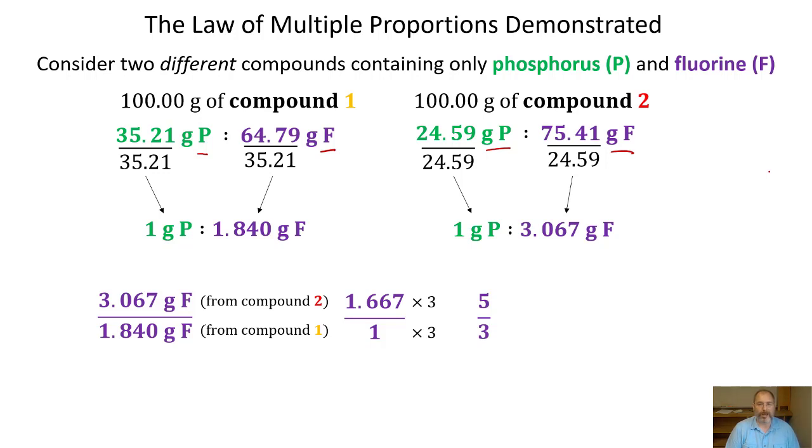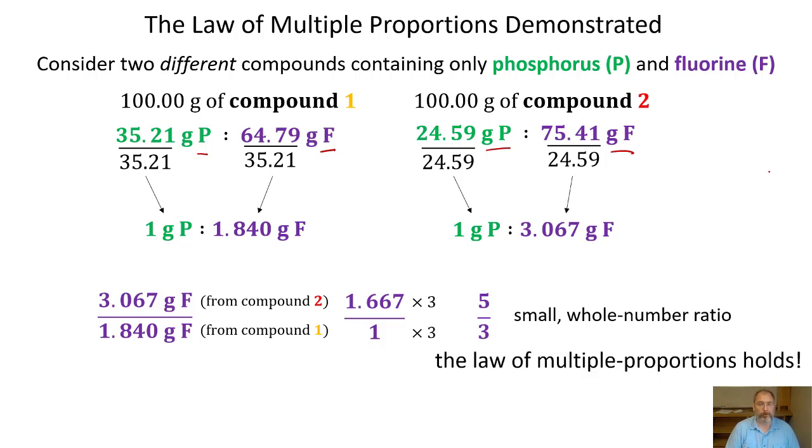Notice when you have both of these compounds and you have the same mass of phosphorus in both compounds, we see that the fluorine is indeed in a small whole number ratio, and we're seeing that the law of multiple proportions actually does hold in this scenario.